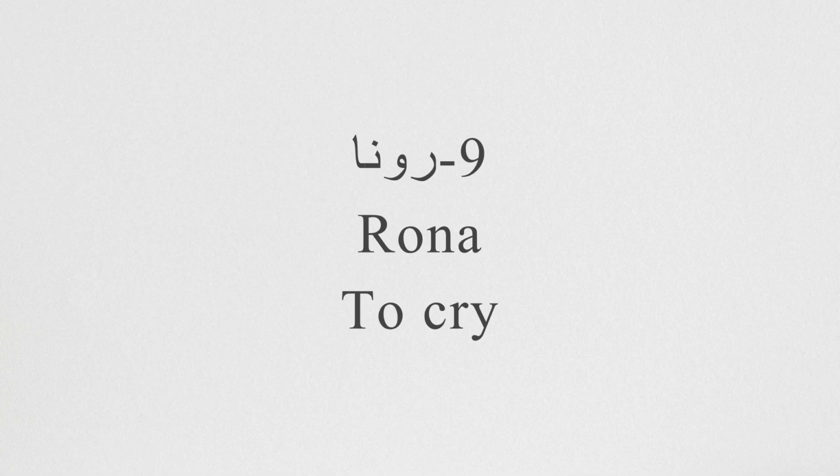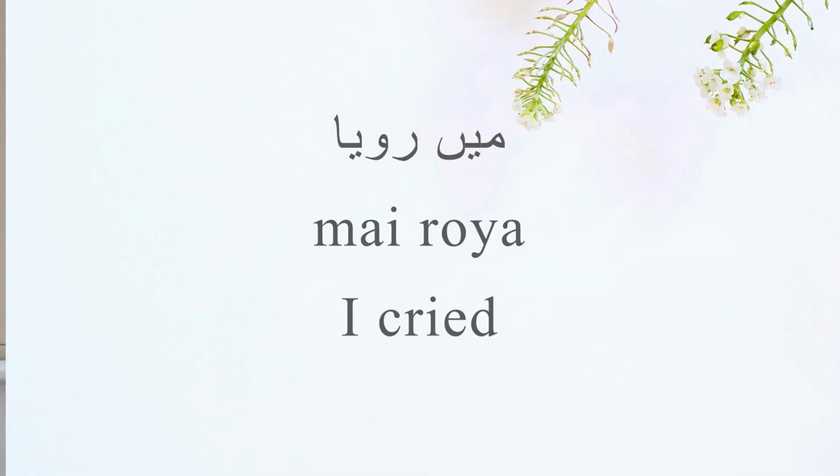Let's go to a bit sadder verb, which is rona. Rona is to cry. So मैं रोया. Main roya for men. I cried. Because in these kinds of sentences you don't have an object, the direct object is not required with intransitive verbs. So the verb agreement will happen with the subject. So it will depend on the number and gender of the subject.